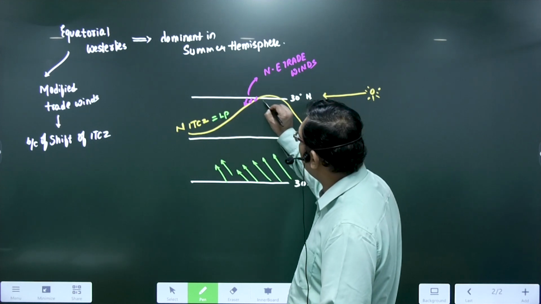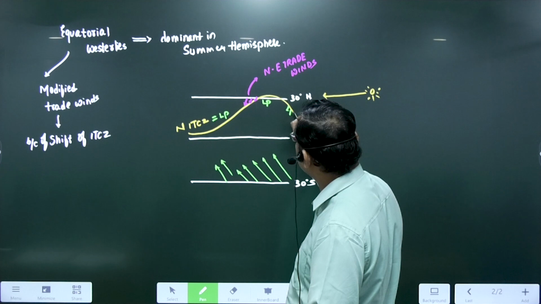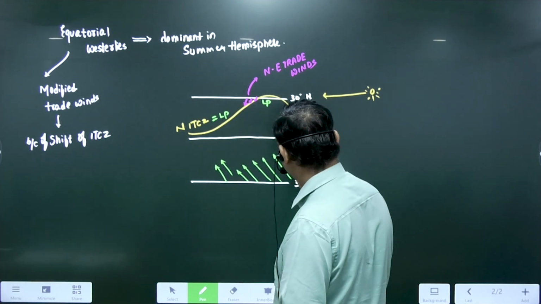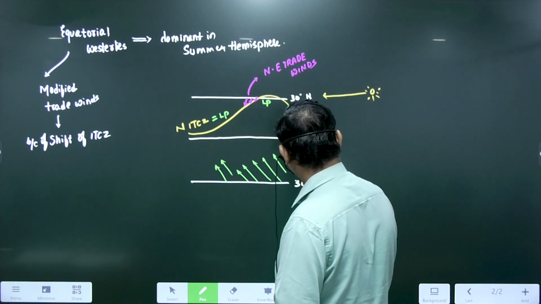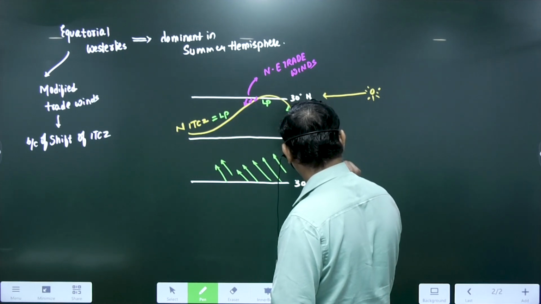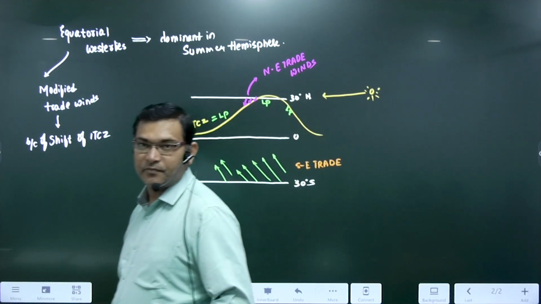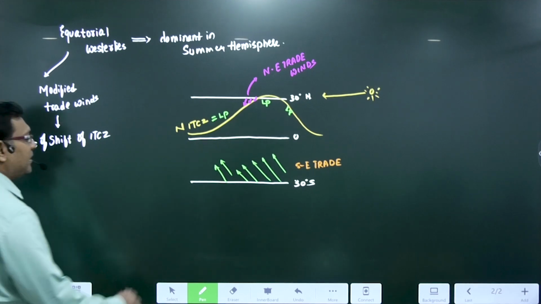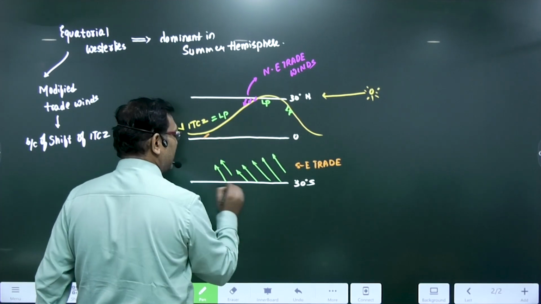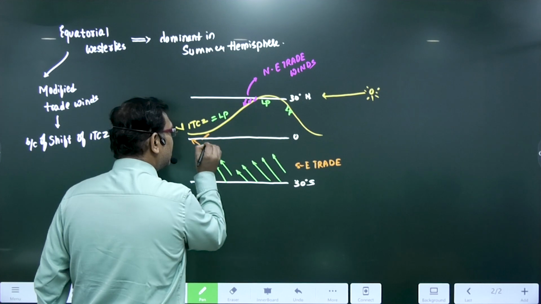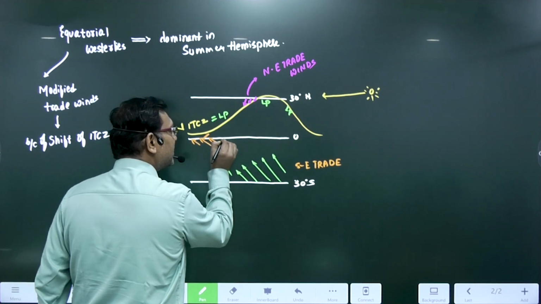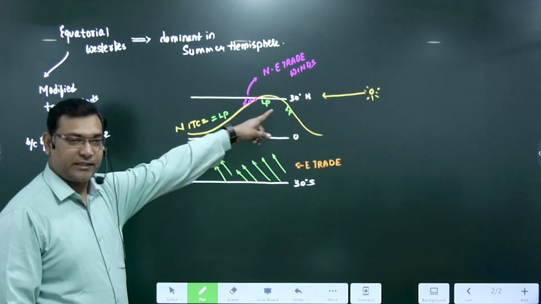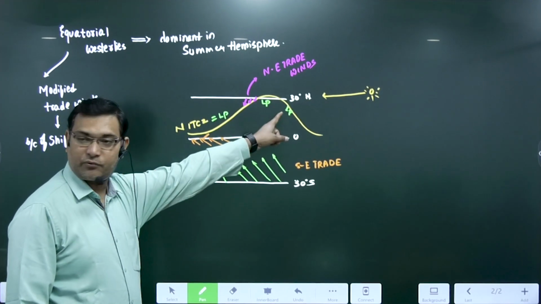So that means there is a low pressure here. All these are low pressure zones. Yes or no? Now, the low pressure will attract these southeast trade winds. Southeast trade winds are attracted by these low pressure zones. So what will happen? They will start shifting. Once they move near the equator, because of the low pressure, they are attracted towards the low pressure.